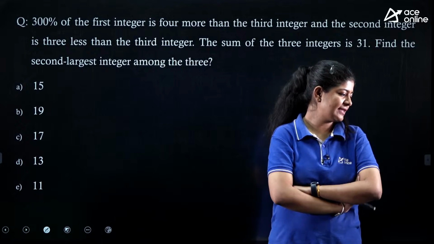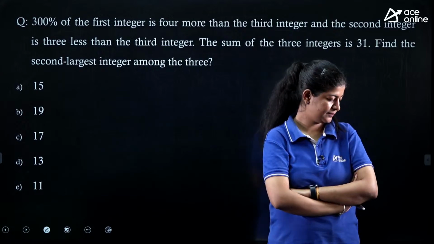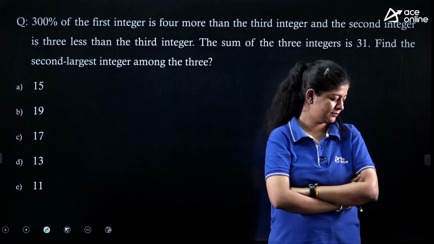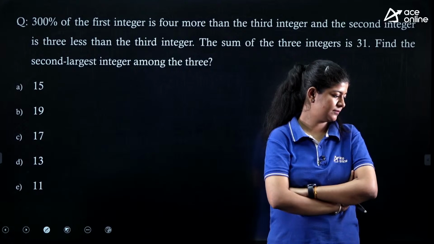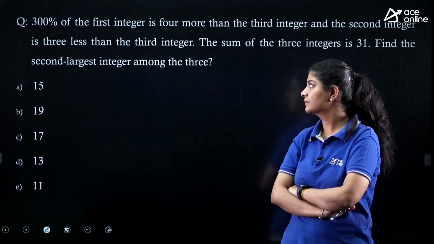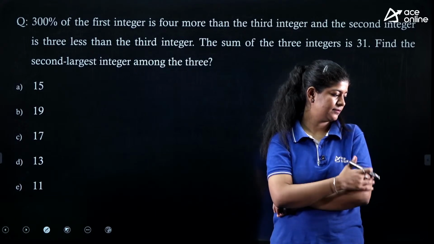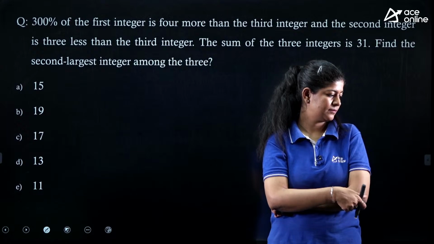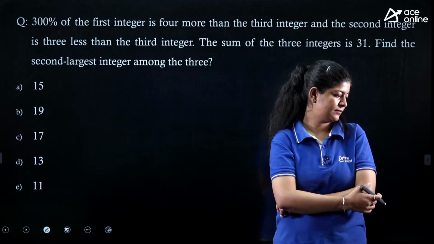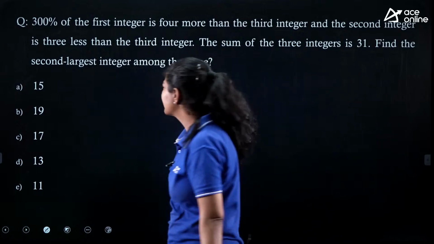And I guess after that we can easily calculate the value. This one is an easy one.